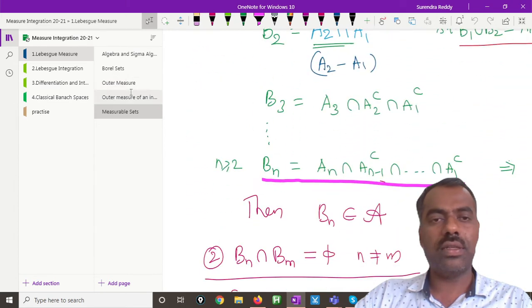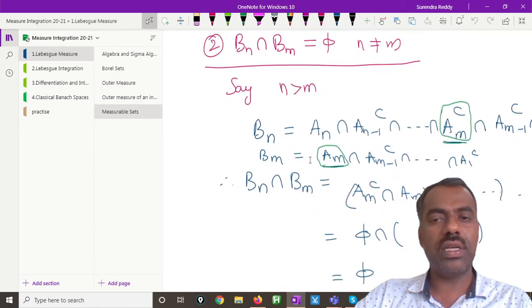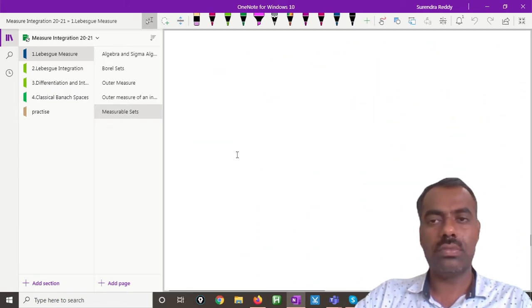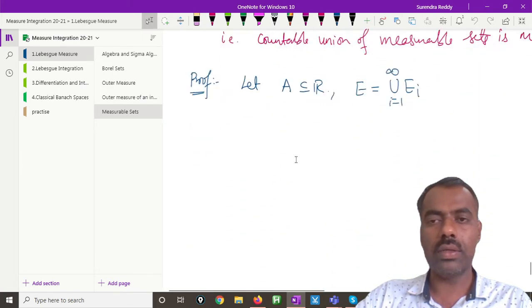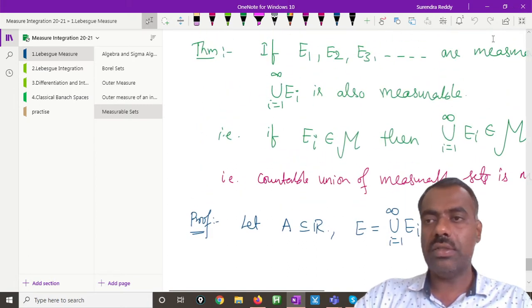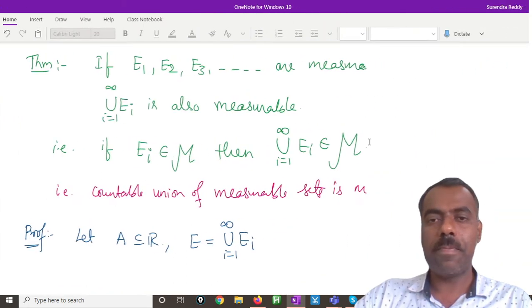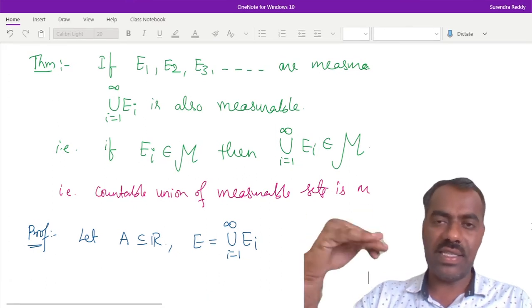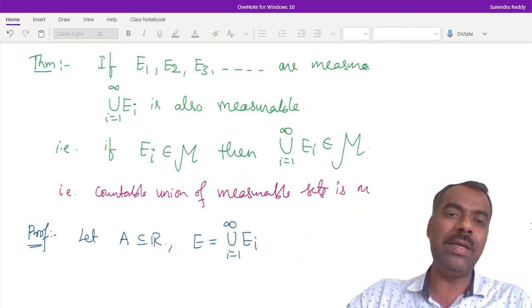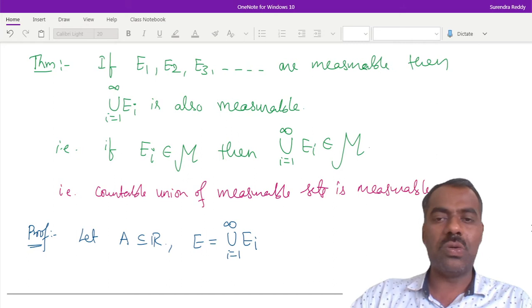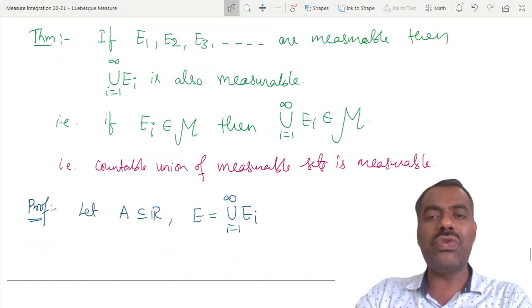So here, even though this sequence E1, E2, ..., En may not be disjoint, we can find another sequence, say E1 prime, E2 prime, E3 prime, and so on, such that their union is the same, right? Anyhow, we want to only show that the union is measurable. Are you following?